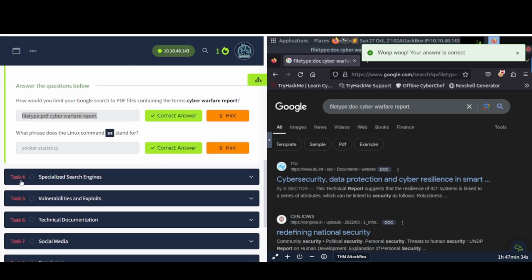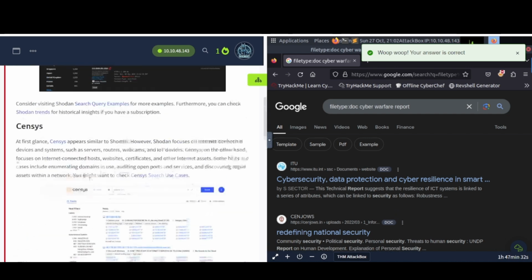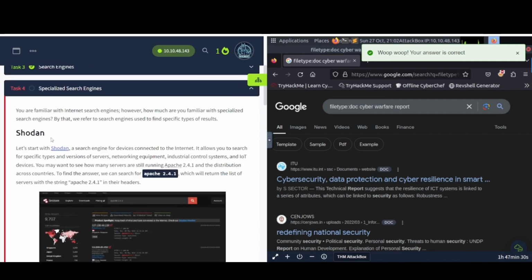Let's go ahead and continue on to task number 4, specialized search engines. And let's see what they're talking about here. You are familiar with internet search engines. However, how much are you familiar with specialized search engines? By that, we refer to search engines used to find specific types of results.